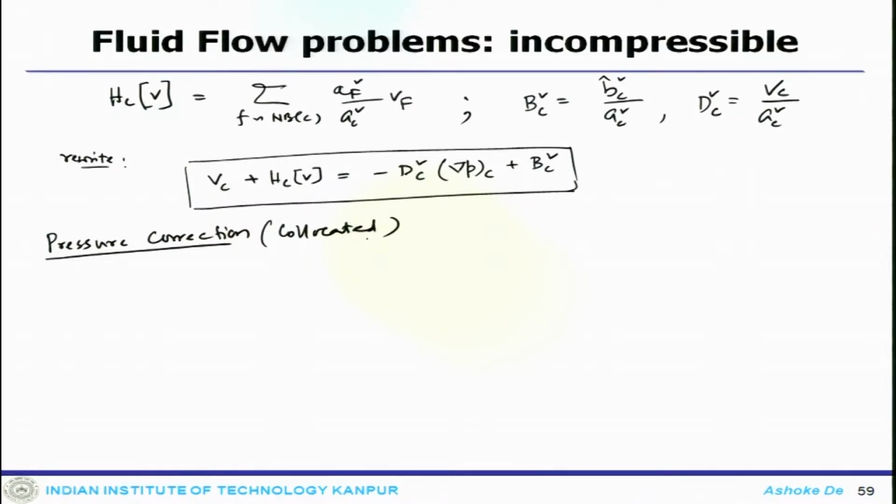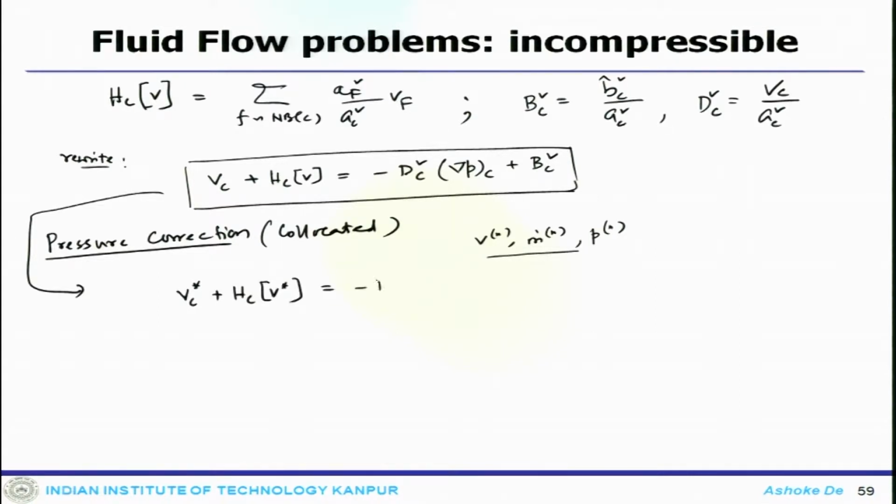We can use our previous iteration values like V^n, m dot^n, P^n. In this vector form of the momentum equation, if we put these in, the intermediate velocity field is calculated as V_C star plus H_C^V star equals minus D_C^V delta P^n_C plus B_C^V.